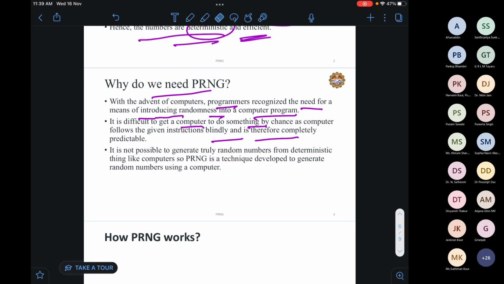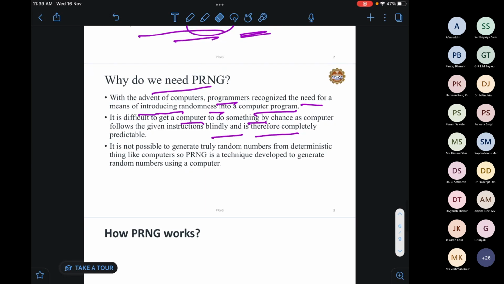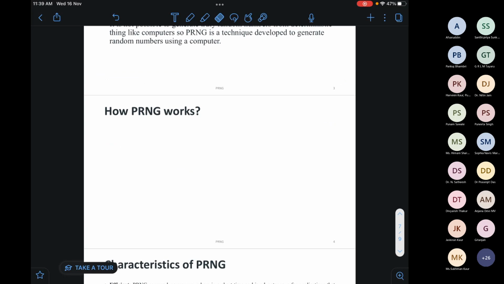So now, why do we need PRNG? It is proved that it is not possible to generate truly random numbers from deterministic things like computers. So we use PRNG techniques to generate random numbers using a computer. Now, what are the PRNG techniques and how do they work?